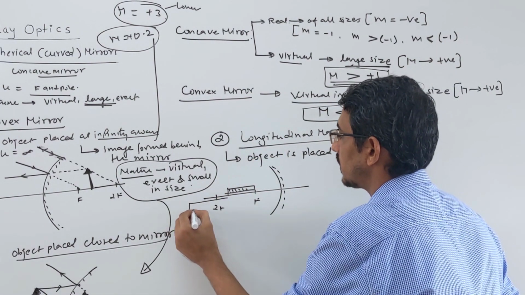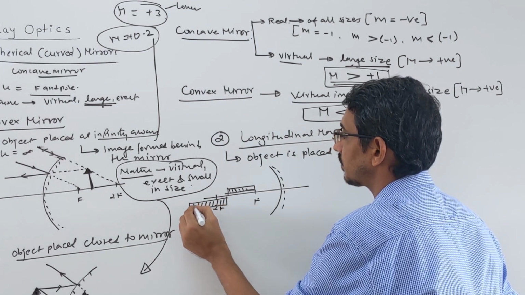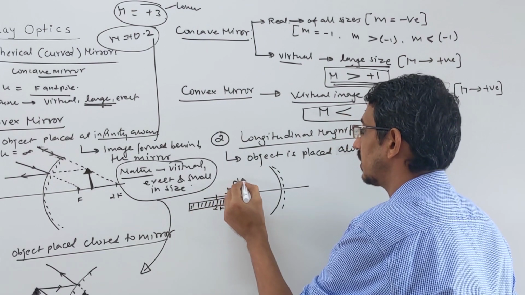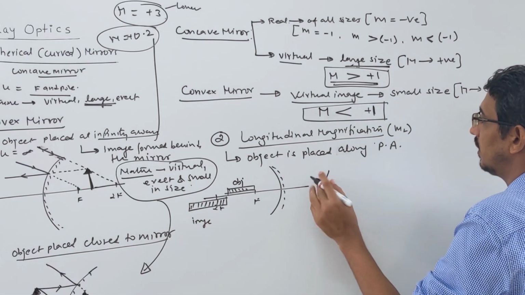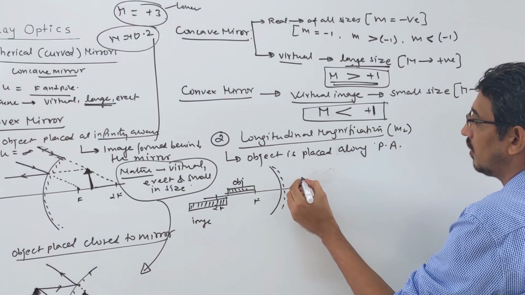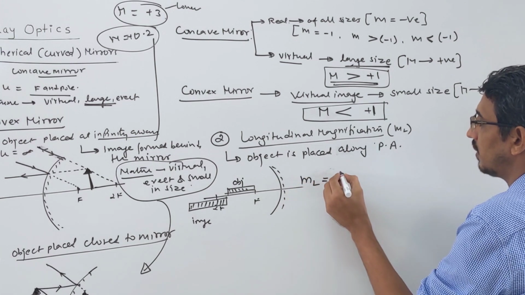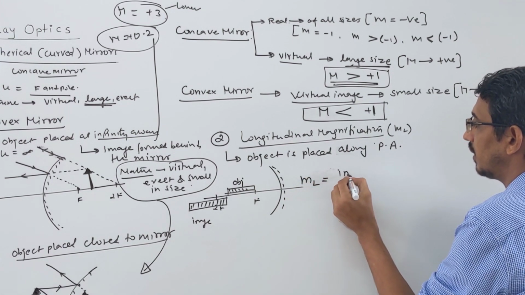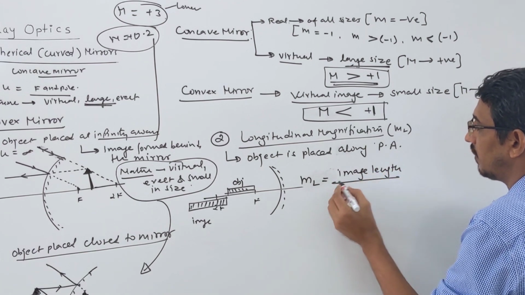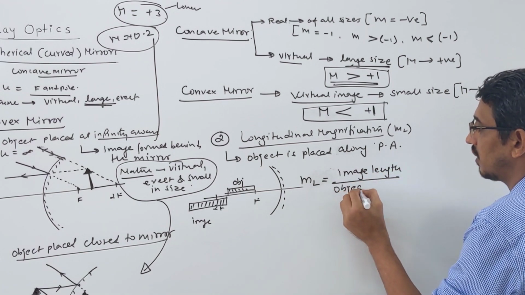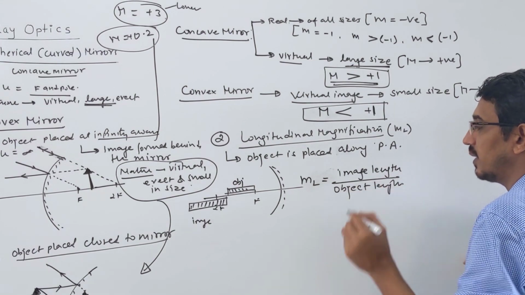So the image will be formed somewhere here, like this one. This is your image, correct? And this is your object. So how do we give magnification here? It's simple. Your ML, longitudinal magnification, is simply the image length by the object length. That will be your answer.